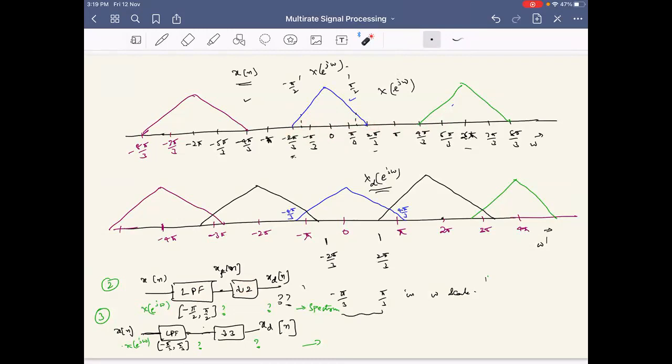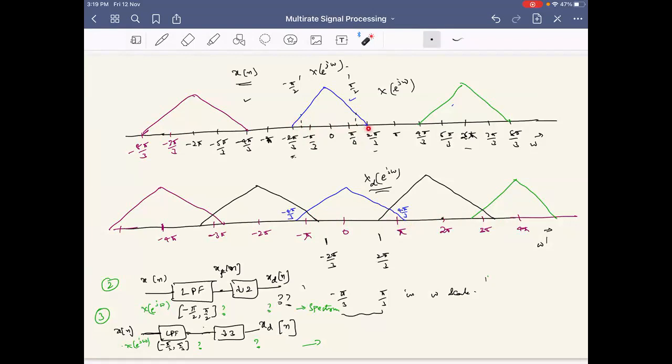Pi by 2. Why π/2? Yeah, the answer is correct. Why π/2? We will get the range of -π to π after downsampling. That's all. Once you downsample by 2, -π to π will be a complete spectrum, and whatever stretch comes around 2π will again be -π to π around it. So no aliasing will happen.